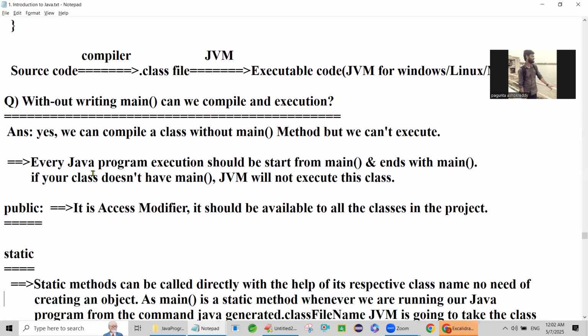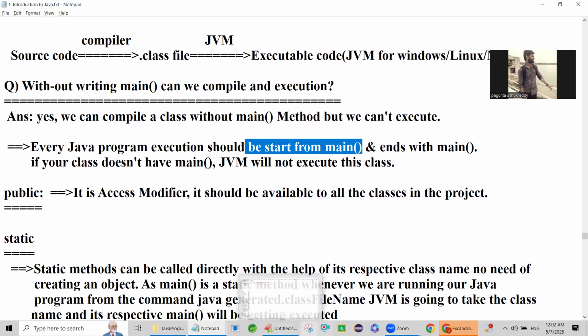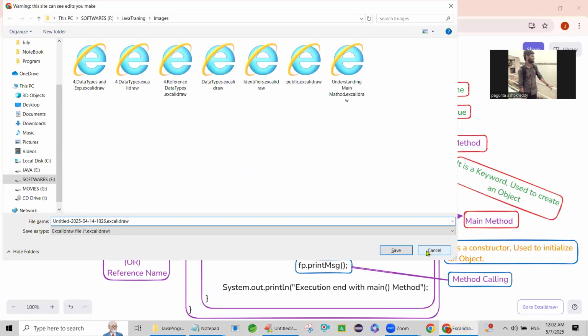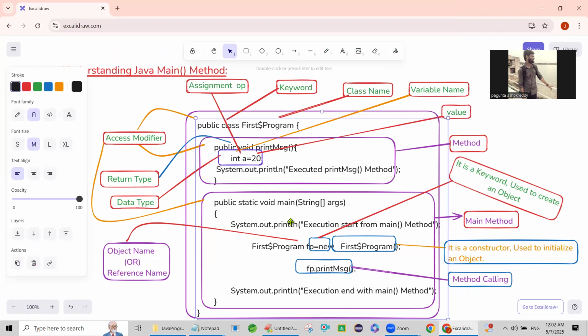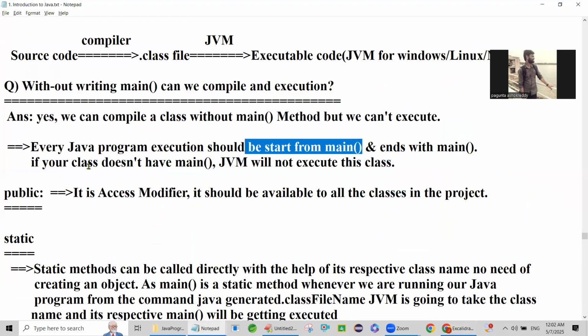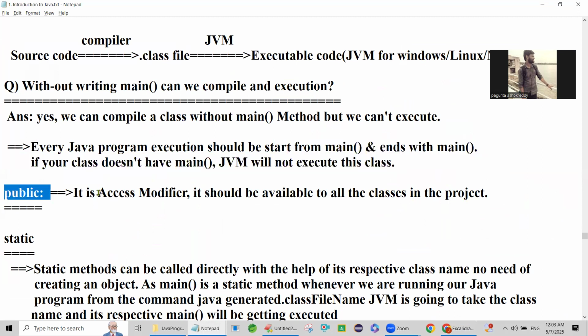Every Java program execution should start from the main method. Every Java program execution starts from the main method and ends with the main method. If your class doesn't have a main method, JVM will not execute this class. Already I discussed this. Then we'll see public. Public is an access modifier.